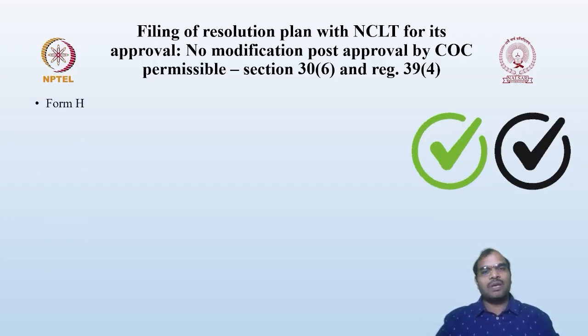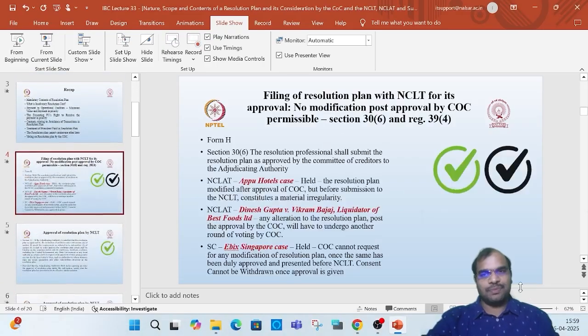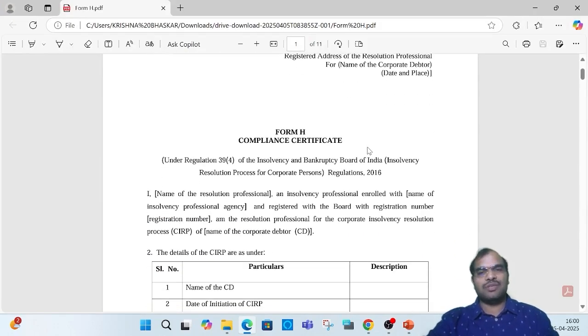Before that, let us look at Form H. Whenever you are filing a resolution plan with the NCLT, the resolution professional is expected to file it in Form H. This is Form H. In Form H, you are going to give the compliance certificate. Form H has to be attached along with the resolution plan. The resolution plan is one document and Form H is another document.